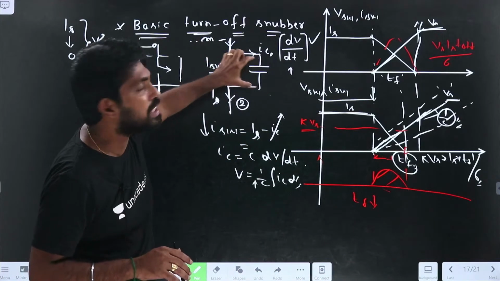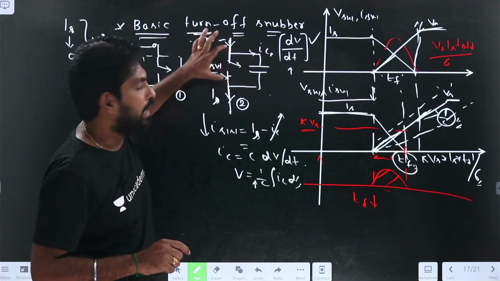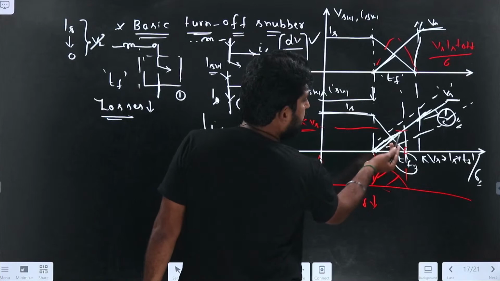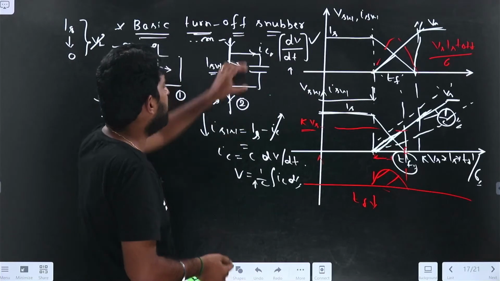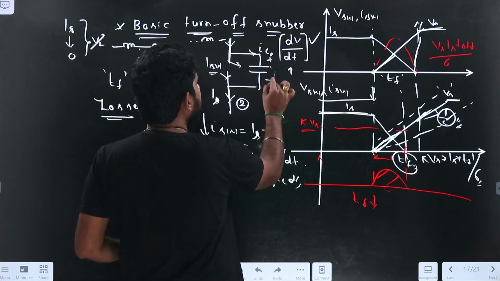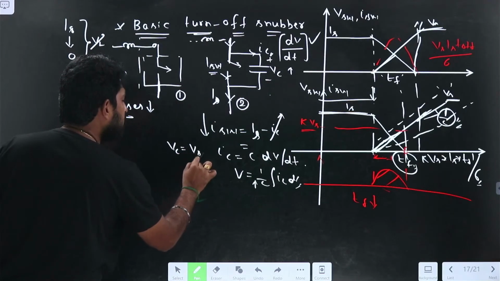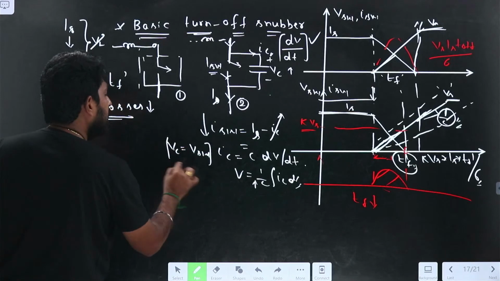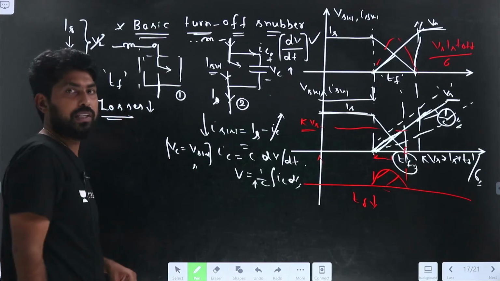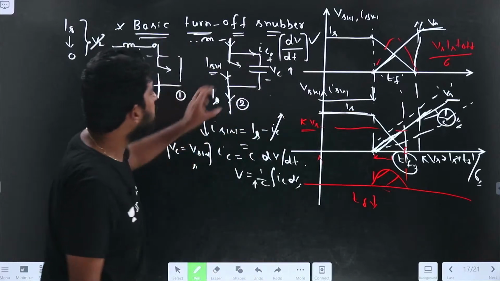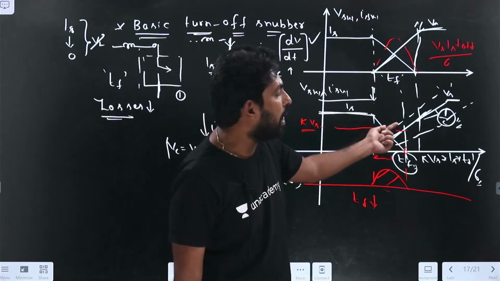But what will this capacitance do? The capacitance voltage will be slowly increasing. The capacitance voltage equals the switch voltage, so we can find it from that. Because of that, the voltage will be applied slowly.